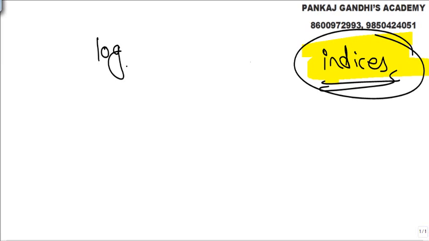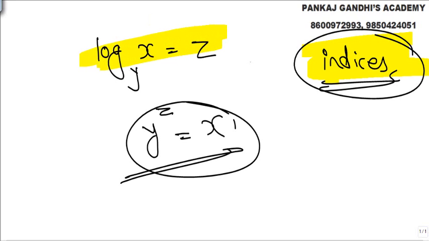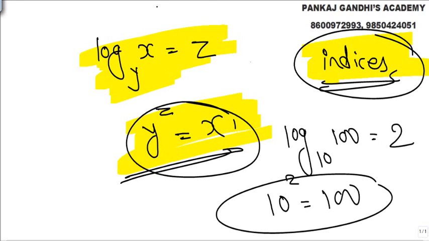Simply, you understand log x to the base y is equal to z. What it means is y raised to z is equal to x. From childhood itself, when I had a doubt, I always remembered log 100 to the base 10 is 2. याद रखने को easy हो जाता है, 10 square is 100. For bigger huge numbers calculation log was invented, and now जैसे indices के properties है वैसे ही log के.